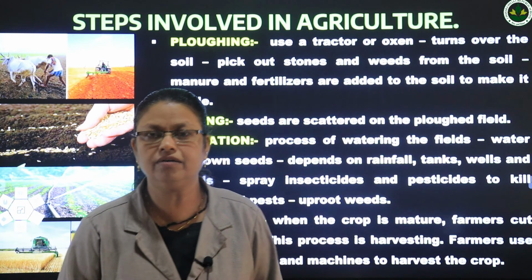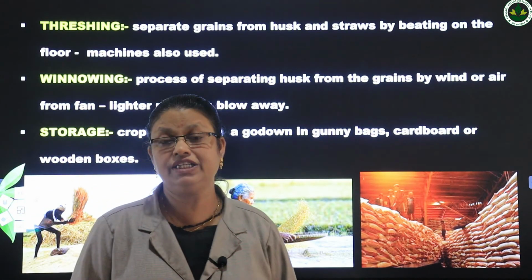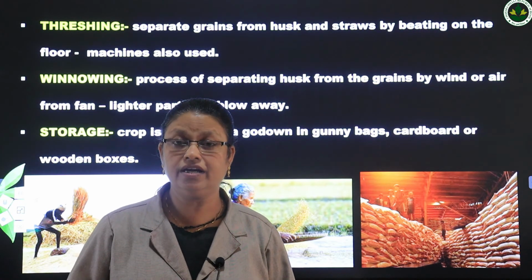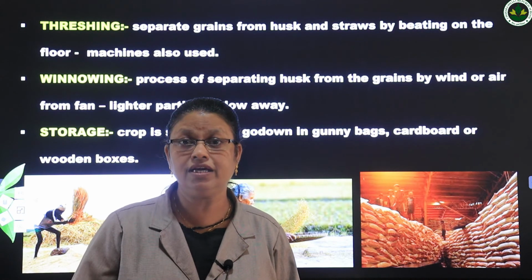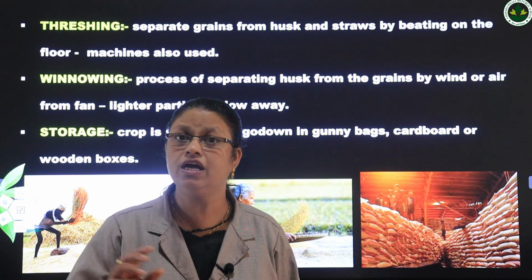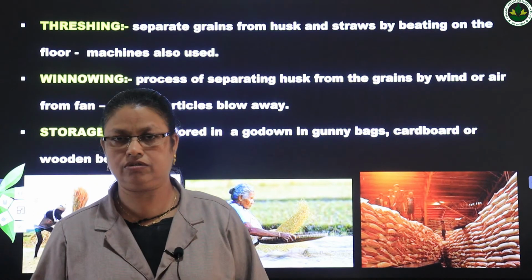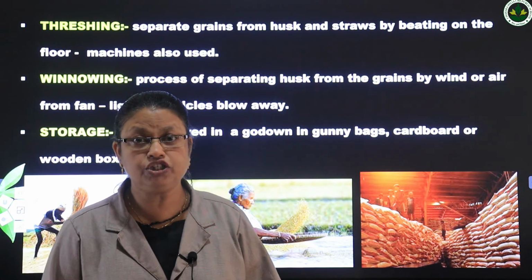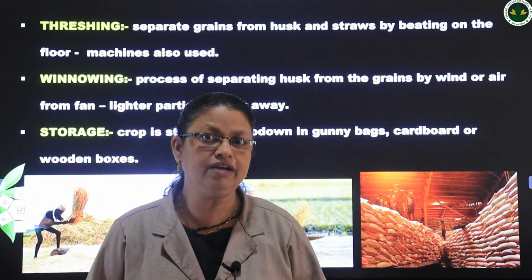And for that, we adopt a method, threshing. What is threshing? Threshing is the process of separating grains from husks and straws by beating them on a hard surface, beating them on a floor or a rock. That time the grains will be separated from the straws, and the grains contain husk and other dirt particles that should be removed. And for that we take another method, winnowing.